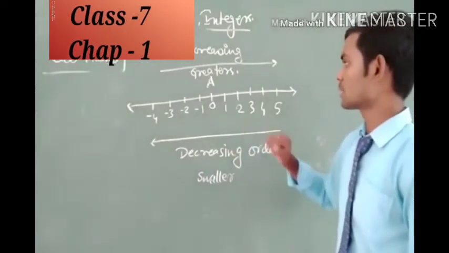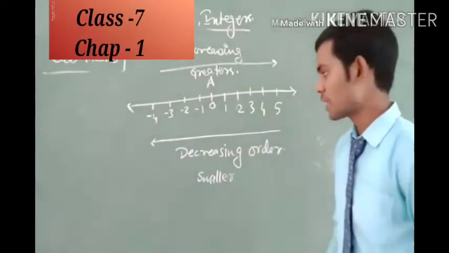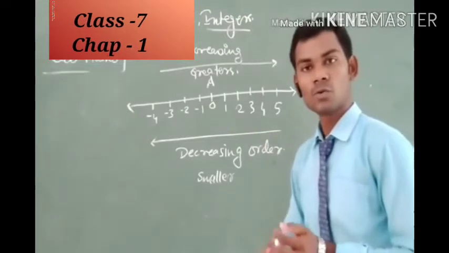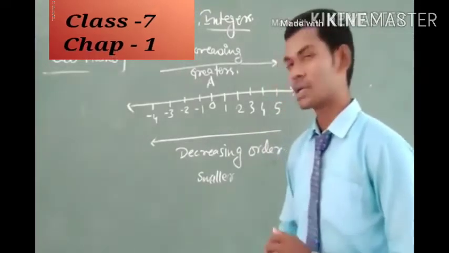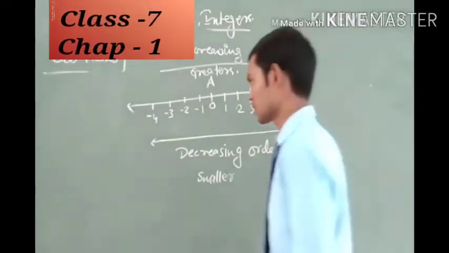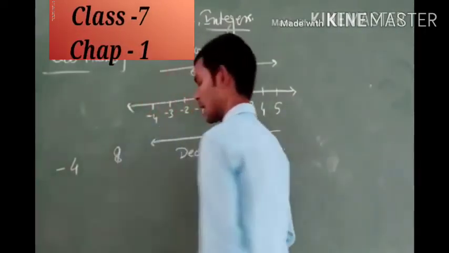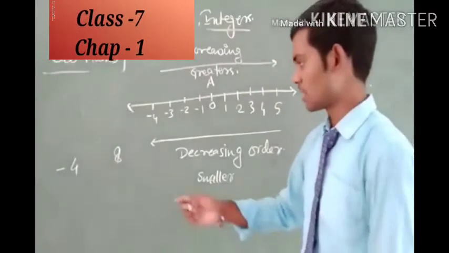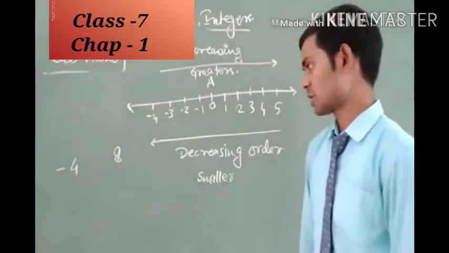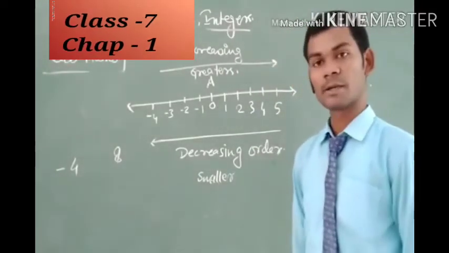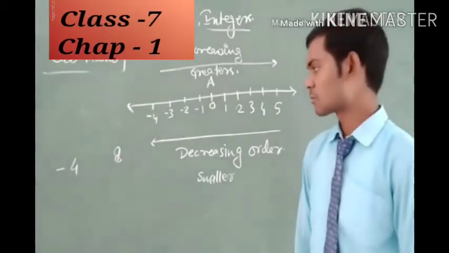By this concept we can also compare two or more integers. Suppose -4 and 8 are given, two integers, and the question is which integer is greater and which is smaller.